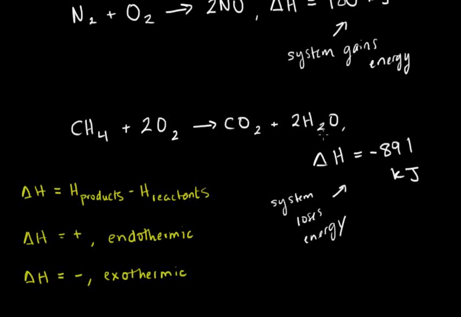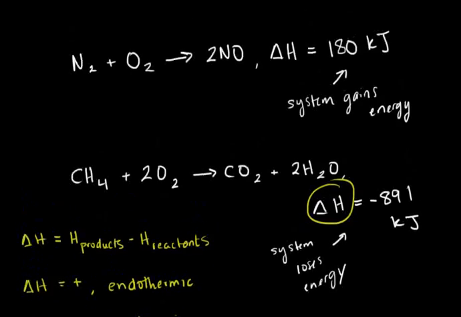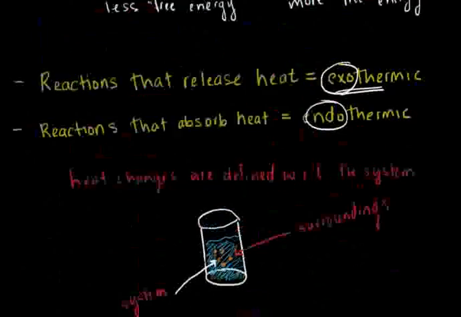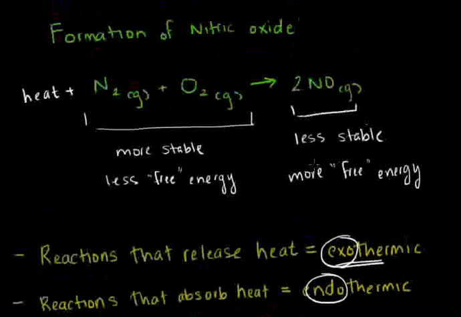And so enthalpy changes, these delta H's, you're probably going to see them in a lot of different chemical equations, are really just a measure of how much energy the system, so the chemicals, the products themselves, lose or gain in the process of a chemical reaction. And also that this number, this enthalpy change, describes the relative amount of free energy we have on both sides of a chemical reaction.